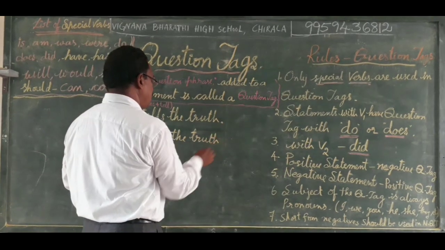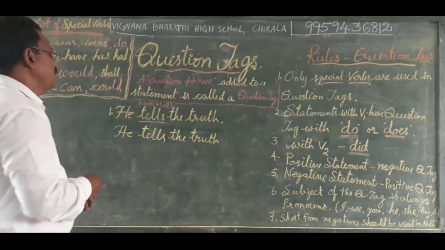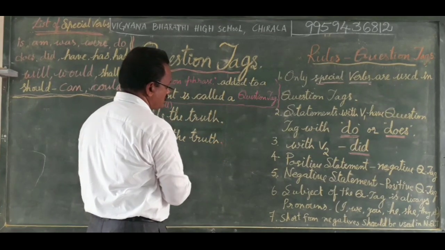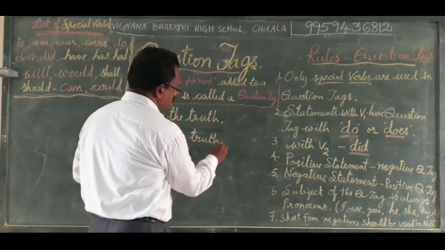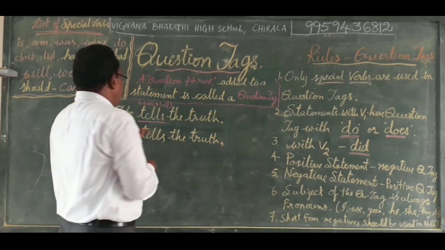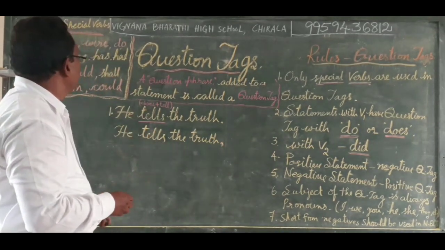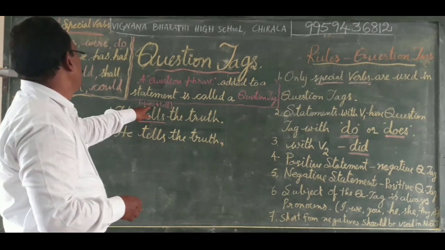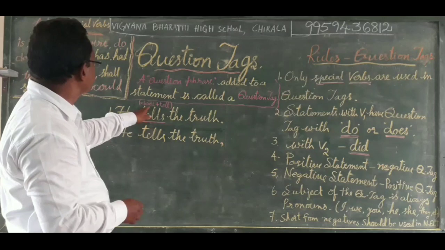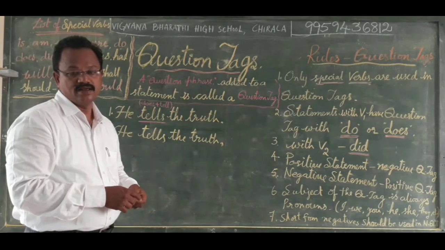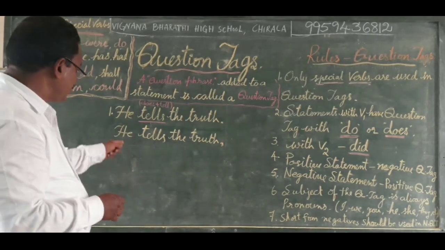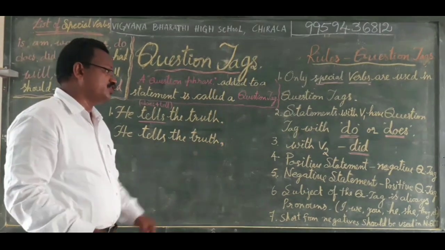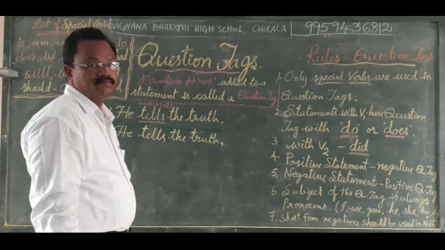But we do not keep a full stop at the end of the sentence. We keep a comma, and it is already in the does form. Tells is in the does form, that is, we split tells into does plus tell. If the sentence is positive, we write the question tag in the negative form.